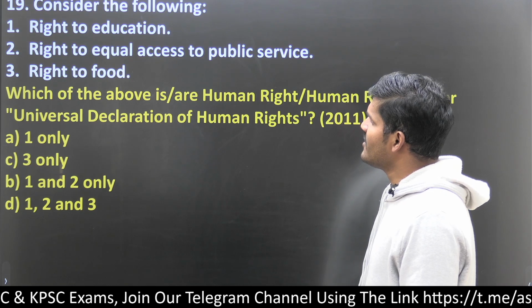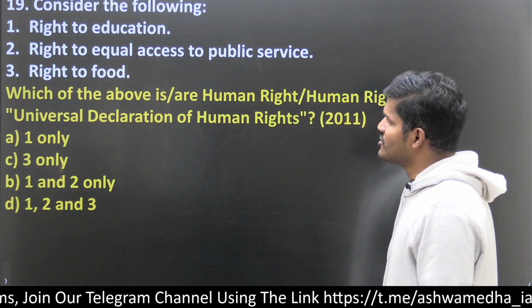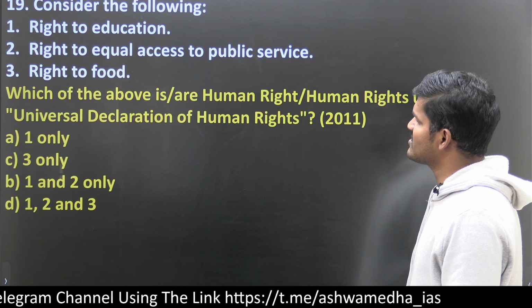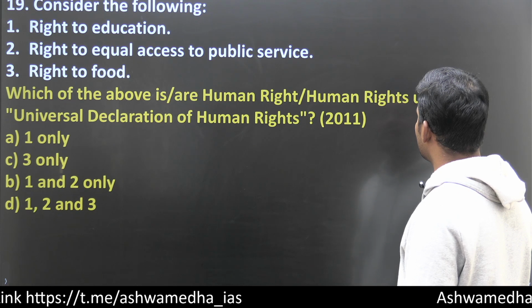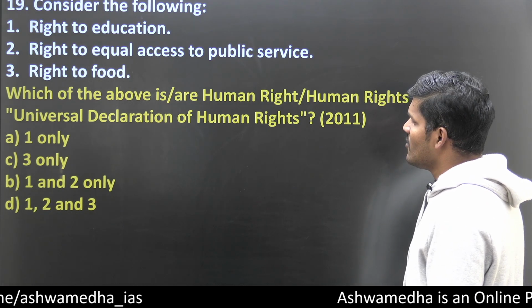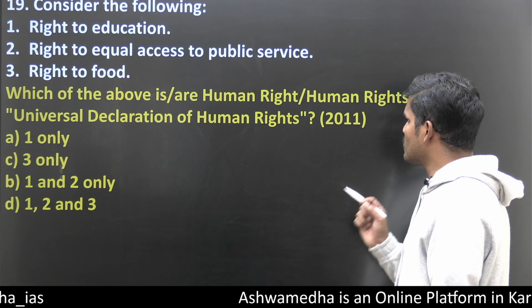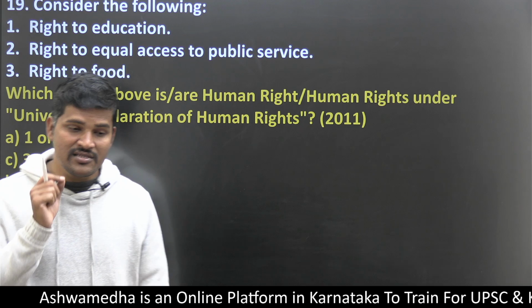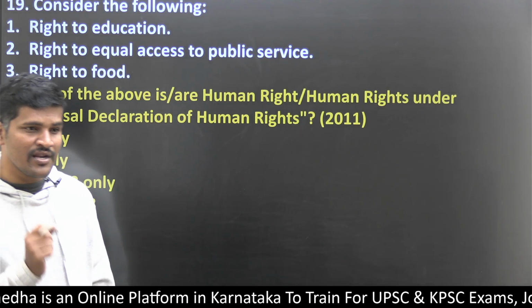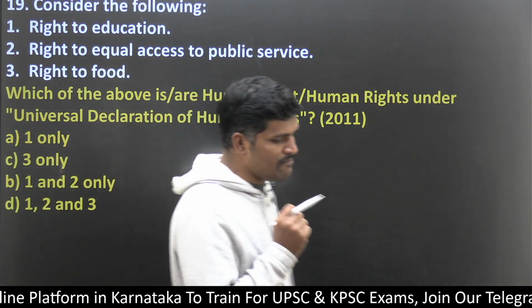Then question number 19. Consider the right to equality. Which of the above are human rights under the Universal Declaration of Human Rights? This question is repeated. The Universal Declaration of Human Rights is a repeated theme. So the Declaration of Human Rights is an important theme for you.